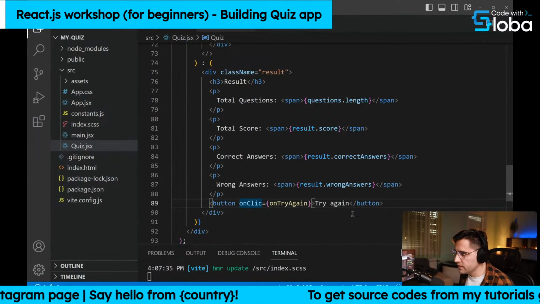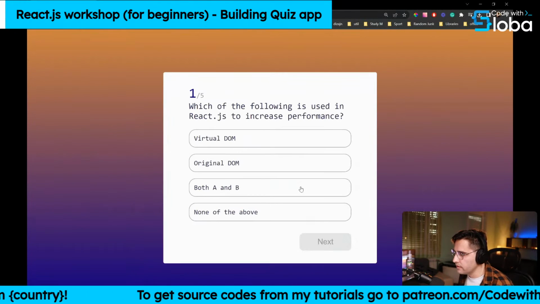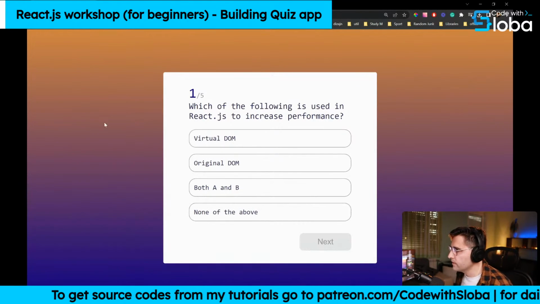So let me just recheck it again. On click, we have a typo here. So it should be onClick, like so. Let me save. Now let's try again. And there you go. So let me just refresh and let's start over again.